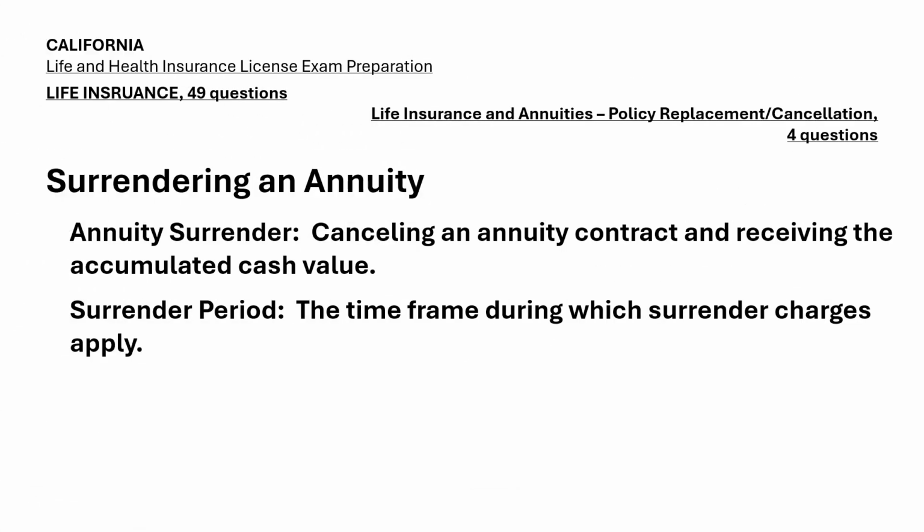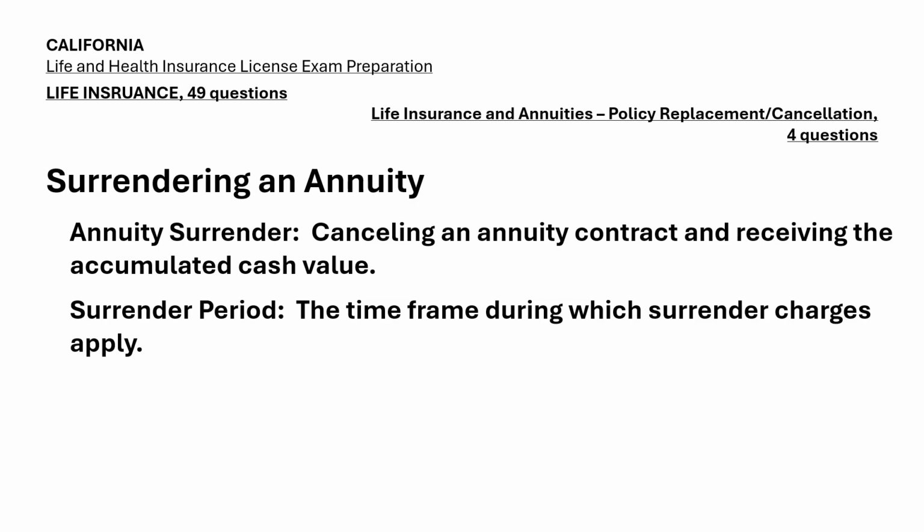Slide 7. Surrendering an annuity. Master these terms: annuity surrender, cancelling an annuity contract and receiving the accumulated cash value. Surrender period, the time frame during which surrender charges apply. Description. Surrendering an annuity means cancelling the contract and receiving the accumulated cash value. However, many annuities have a surrender period, typically lasting 5 to 10 years, during which surrender charges apply. These charges can significantly reduce the amount the policyholder receives if they withdraw funds early.